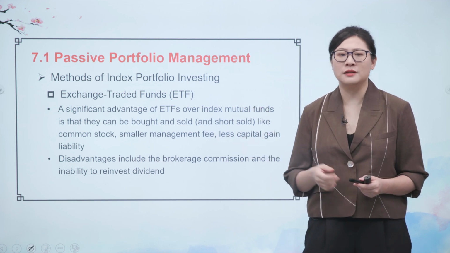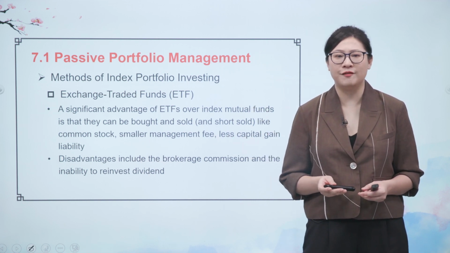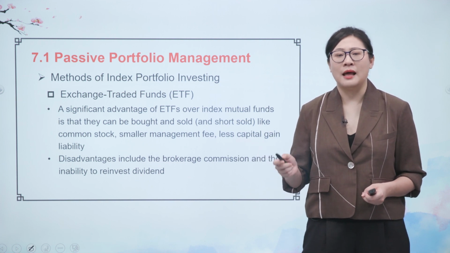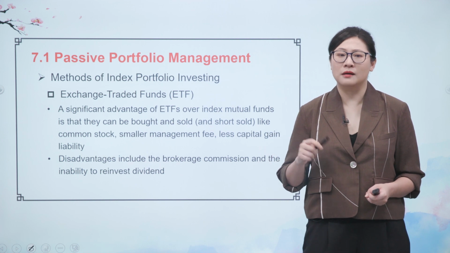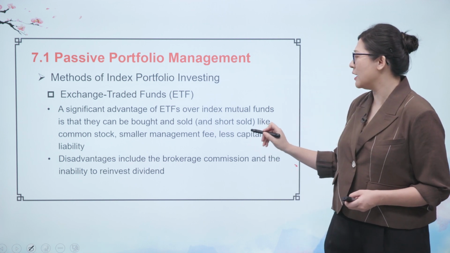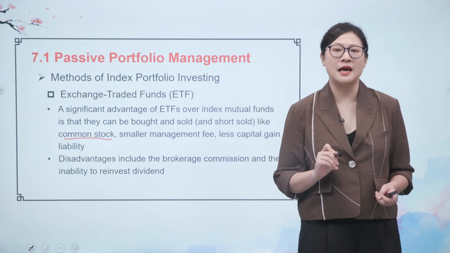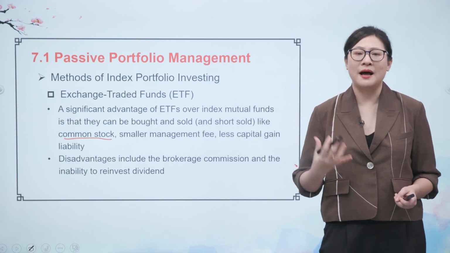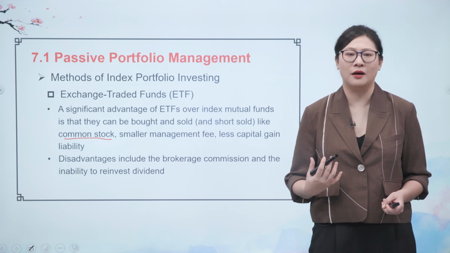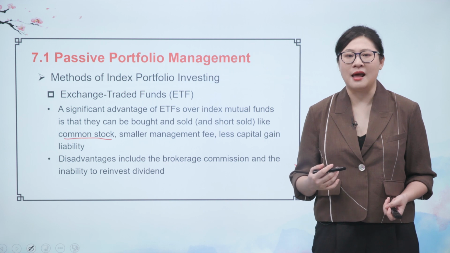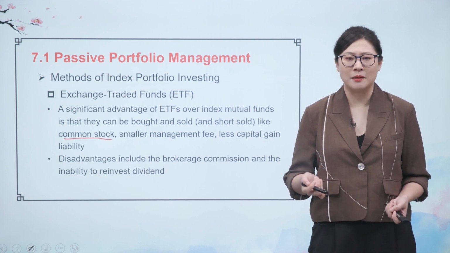The significant advantage of ETF is that it can be bought, sold and short sold like a common stock. So this is very important. Because they can be bought and sold like a common stock, they also have smaller management fees and less capital gain liability.